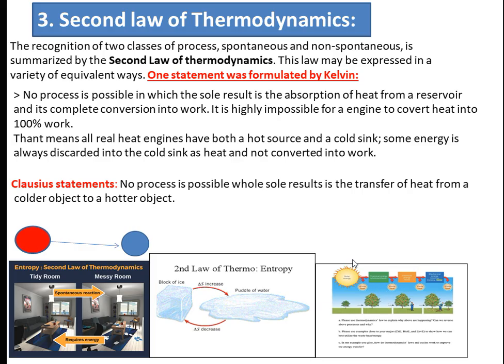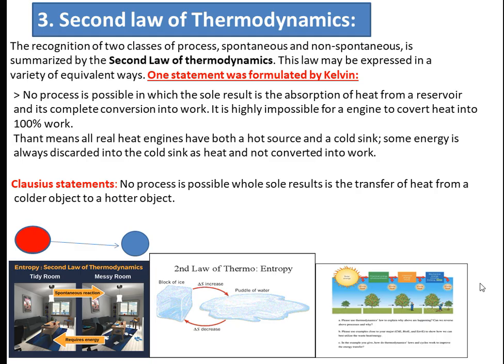Also, it can tell us about the dissipation of energy. Suppose you have solar energy that is coming to us through the food chain and food web, but it is first fixed by the plants. Plants perform photosynthesis and convert the solar energy into chemical energy. Then only 10% of the energy comes to us, from the first trophic level to the second and the third. But 90% of the energy is dissipated as heat into the environment.